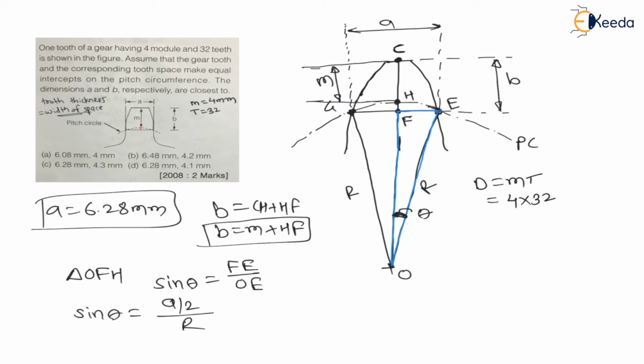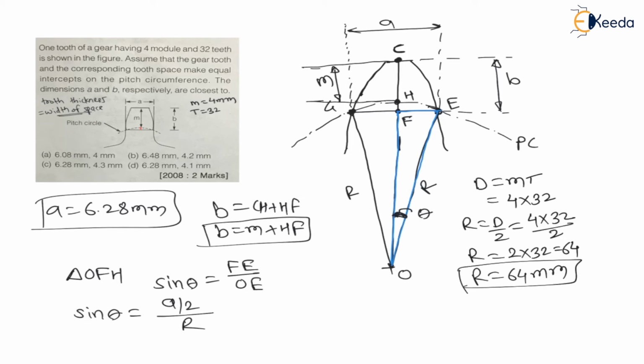Therefore, radius will be diameter divided by 2, which is 4 into 32 divided by 2, which is 2 into 32, which is 64 mm. Here, radius is 64 mm.